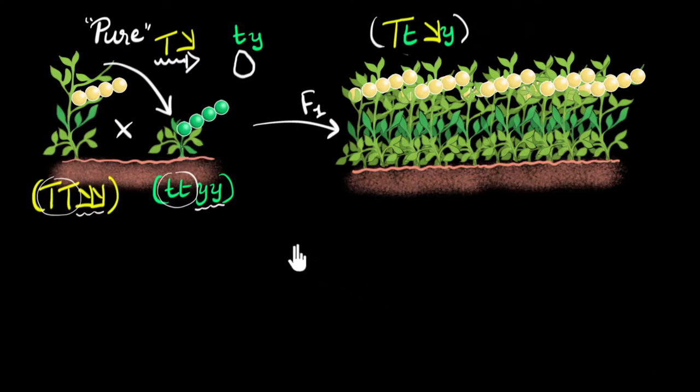Now here is the big question that Mendel is trying to ask. When these genes pass from the parent into its gametes, the sperm cells and the egg cells, are these genes passing as a package or are they independent? For example, are the tall gene and the color gene a single package?